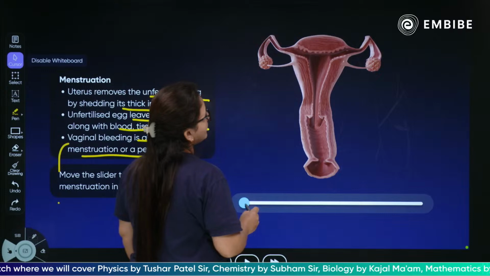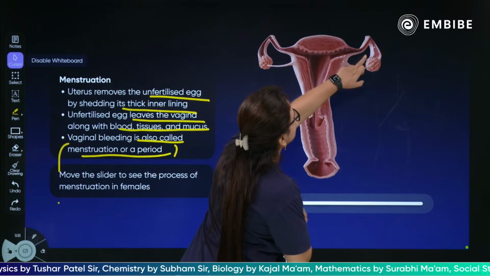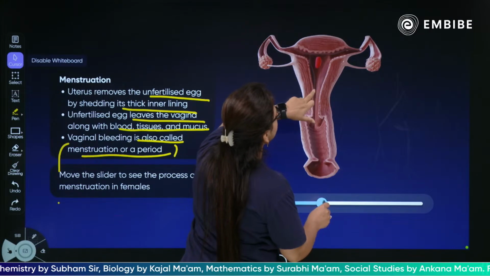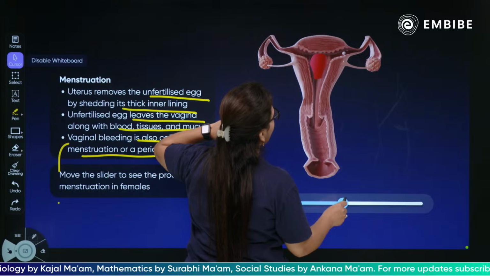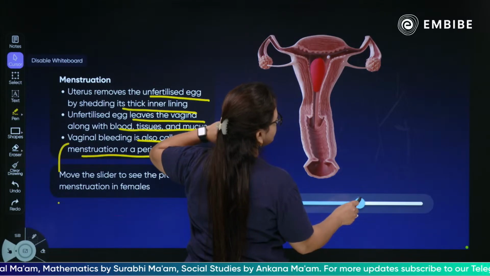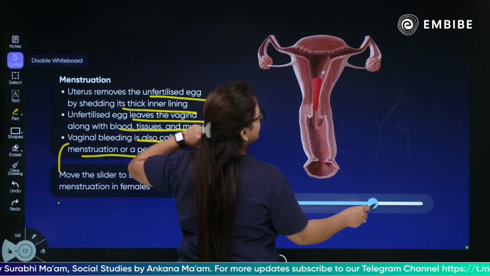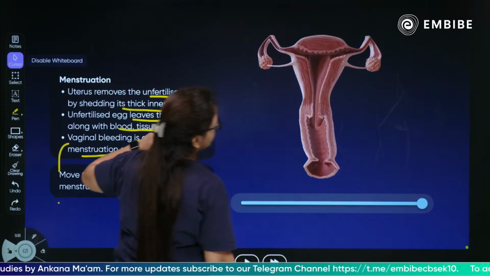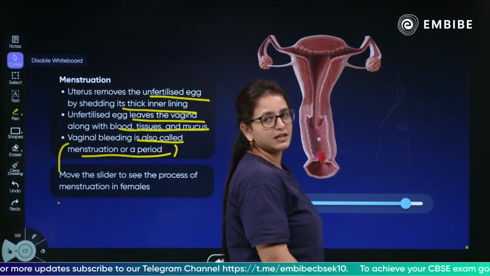As I drag the slider, as you can see, children, this is the egg which has been released by the ovary. Now there is no fertilization taking place, but the endometrium lining thickening is happening, and as the egg reaches the uterus, this unfertilized egg will be removed through the vagina, in the form of blood, mucus, and of course tissue.